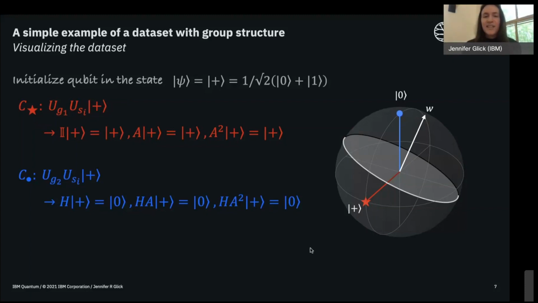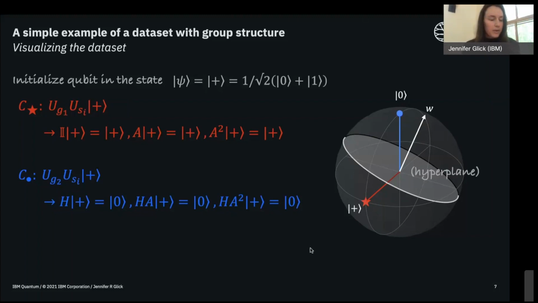That means this is easily linearly separable. In gray here, I'm showing a disk, which represents a separating hyperplane. A linear classifier on this data set will perform very well because it cleanly separates these two groups of data.